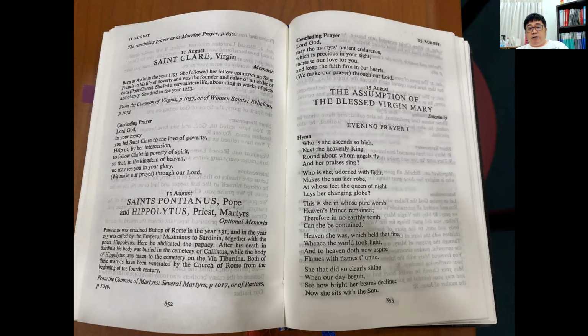When it comes to Assumption, Assumption is a very important celebration. In fact, if you are celebrating the Assumption on the 15th of August and it's a Sunday, then the Saturday evening becomes evening prayer 1, and the Sunday becomes the Assumption morning prayer and evening prayer.